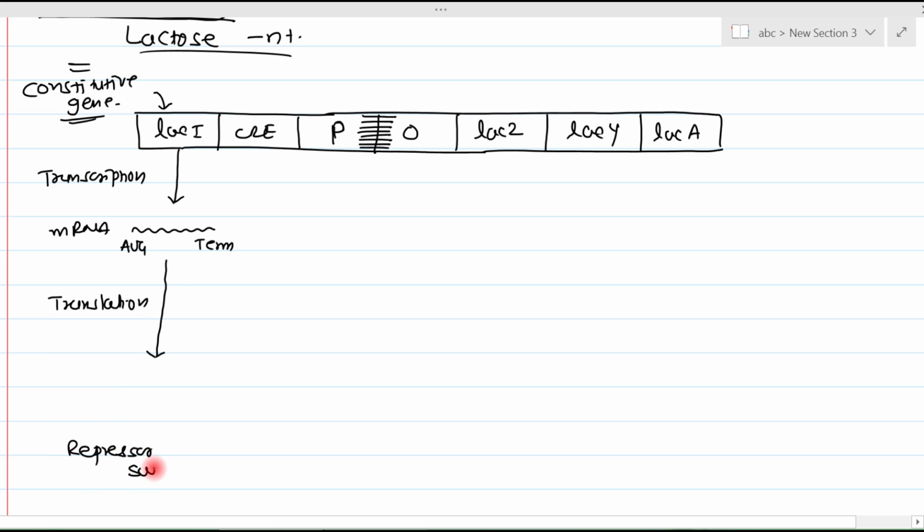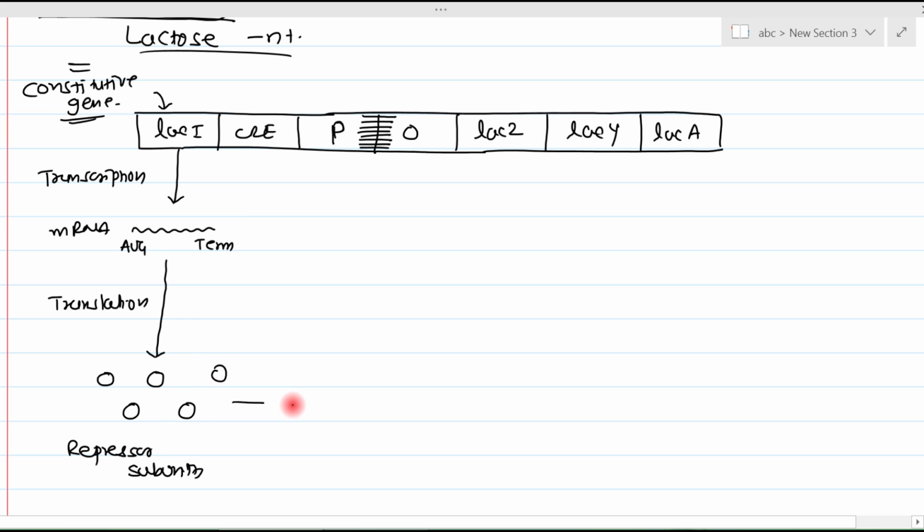Now as this mRNA has only one initiation and one termination site, it is always translated to only a single type of protein. This translation goes on a second time, so there is a second repressor subunit. So multiple repressor subunits are synthesized by this cyclic process.